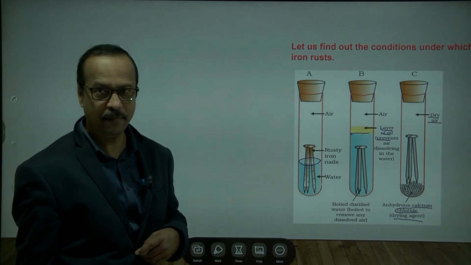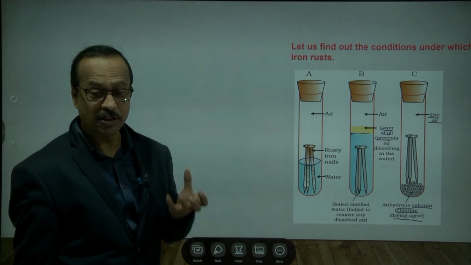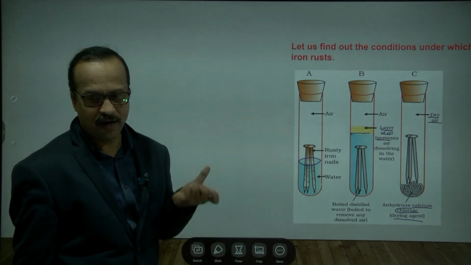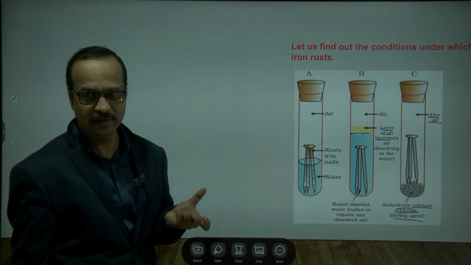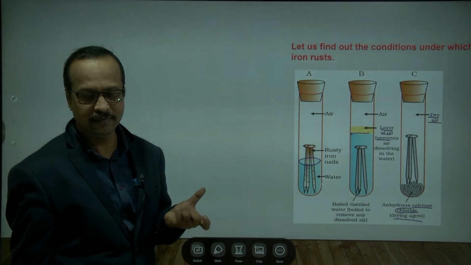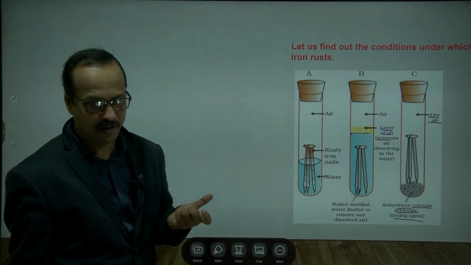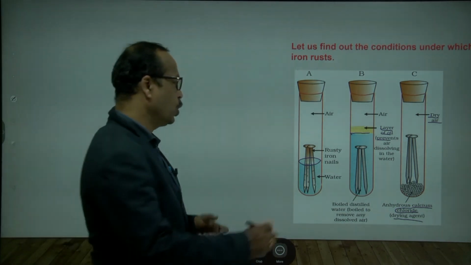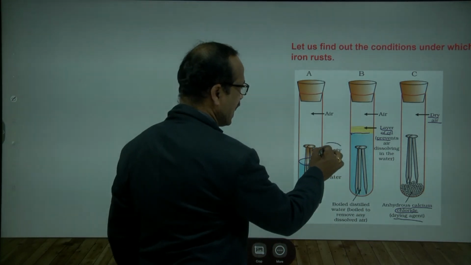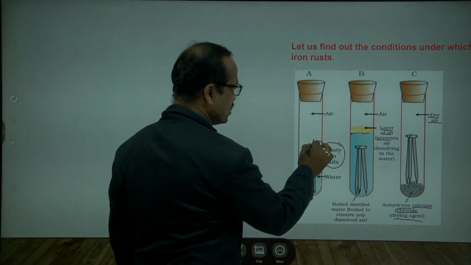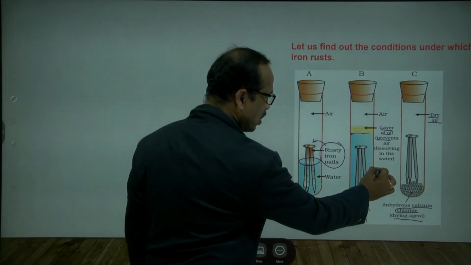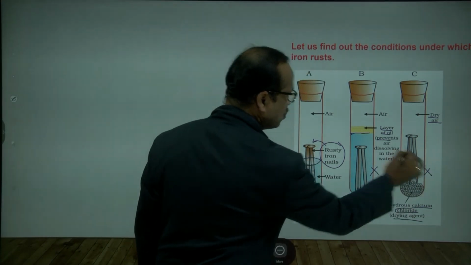Can you see on the screen? Yes, sir. So it's making the air dry. Now you say, in the normal water test tube, here you can see the rusty iron nails. So here the rust is formed. Here the rust does not form. Here also rust does not form.